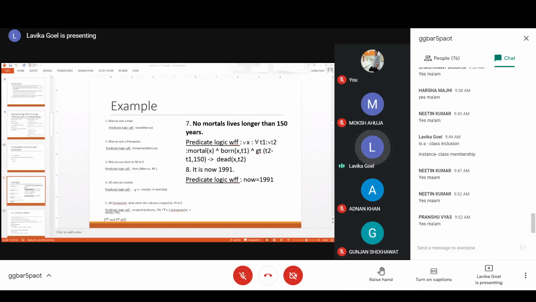But it is through our common sense that we know that it was a natural disaster and that is why they died. Through common sense we know that because of the volcano people die, right? But it is not written over here. So that is why you have here two facts. One thing is that the volcano erupted in 79 AD. The other thing is that if he was a Pompeian, then he died in 79 AD. We don't know whether he died because of the volcano. That information we can't represent because it is not given over here.